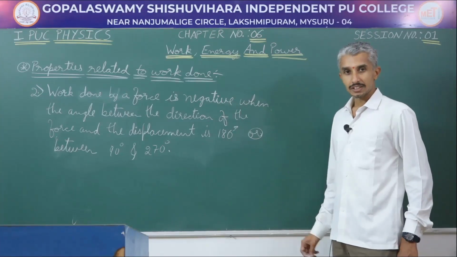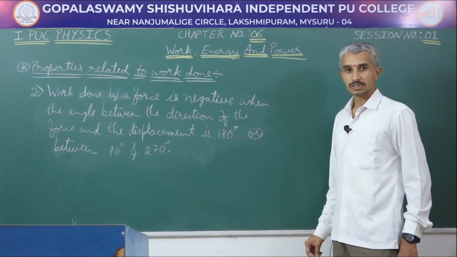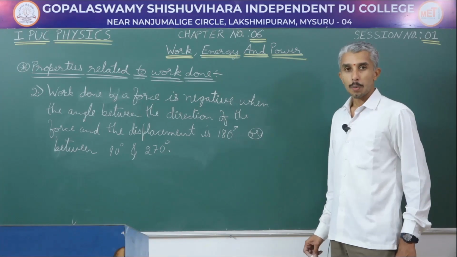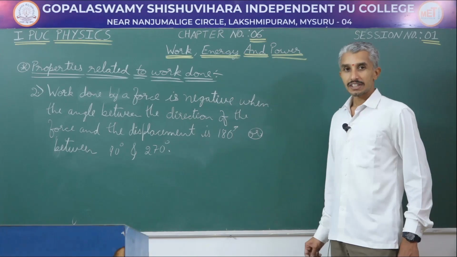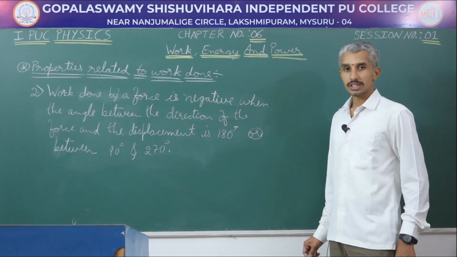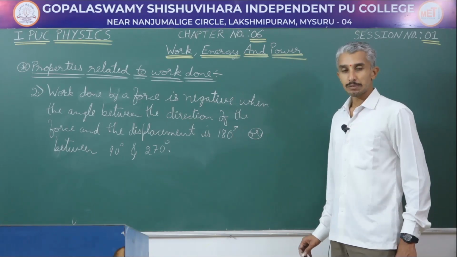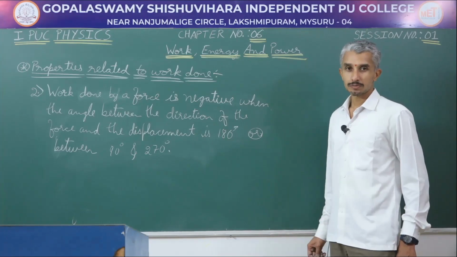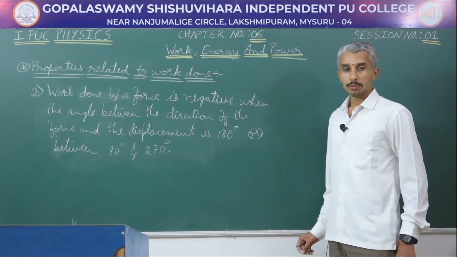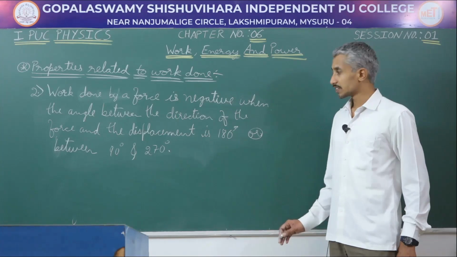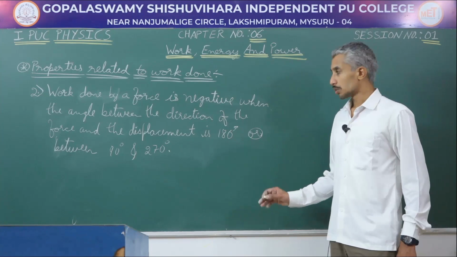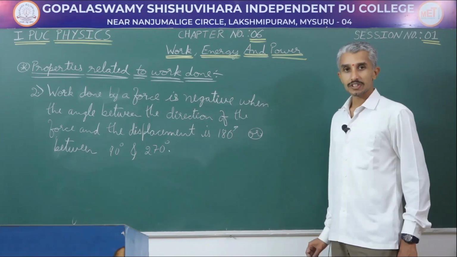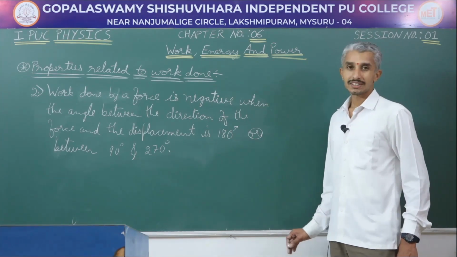In chapter 4 we have learnt that frictional force is always acting opposite to the motion of an object. While studying about the advantages of friction, we have seen there that kinetic friction helps in braking of automobiles. Frictional force is acting opposite to the motion of the automobiles, and that frictional force is bringing an automobile to rest or to stop. In that case, work done by frictional force is going to be negative.